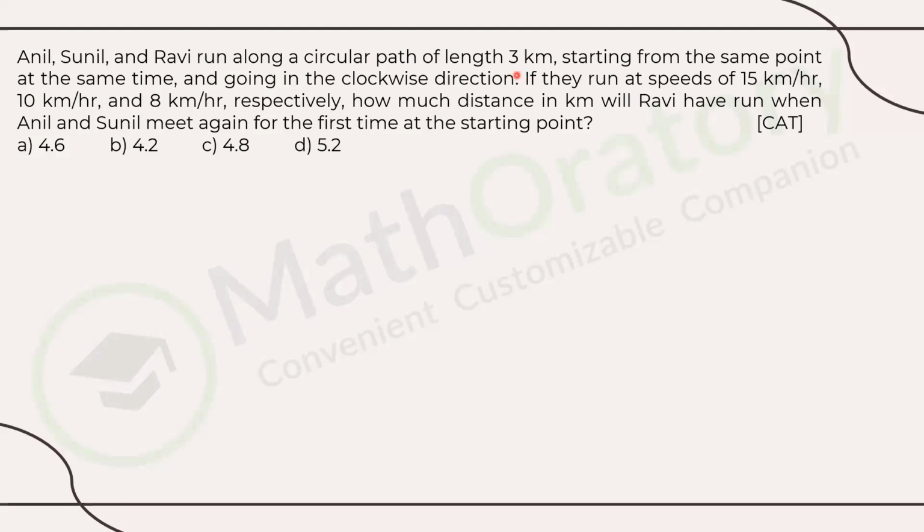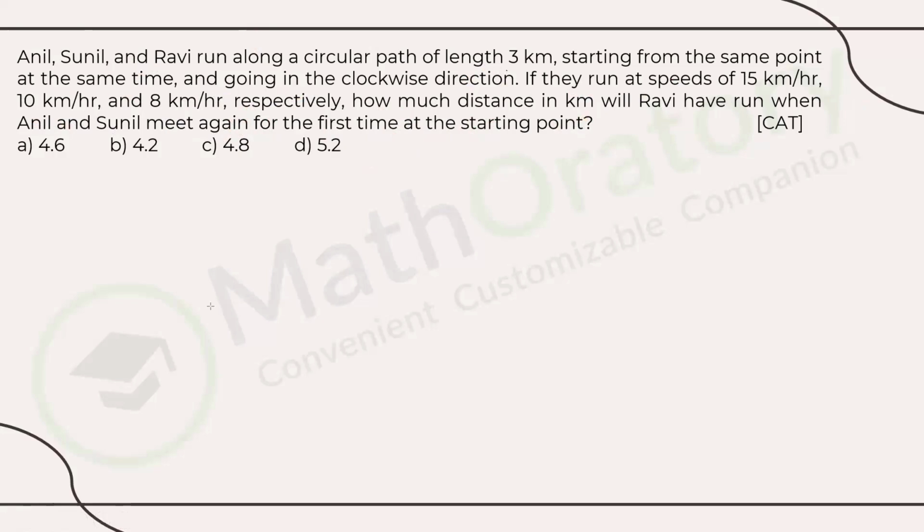So in this question, all of these three are starting from the same point at the same time in the same direction. The length of the track is also provided. And the speeds of the 3 individuals are given respectively, right? So these 3 are the respective speeds. How much distance in kilometers will Ravi have run? So that is the third person. When Anil and Sunil meet for the first time at the starting point.